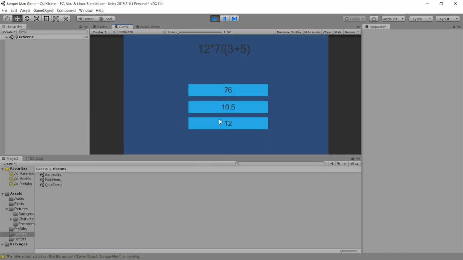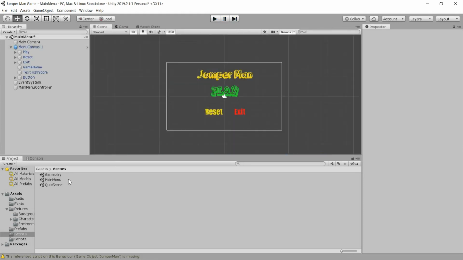And then guys, yeah, we are transferred here in the quiz scene because our question counter gets the 2 number, and then we can pass here the number that we need to pass. I will pass a correct number here, and we see that also this quiz scene buttons don't work. Why don't they work? We need to fix that.